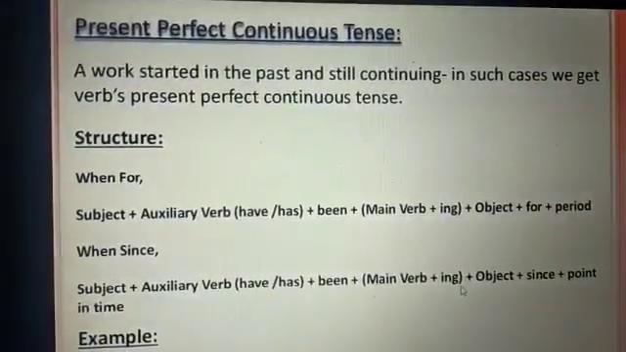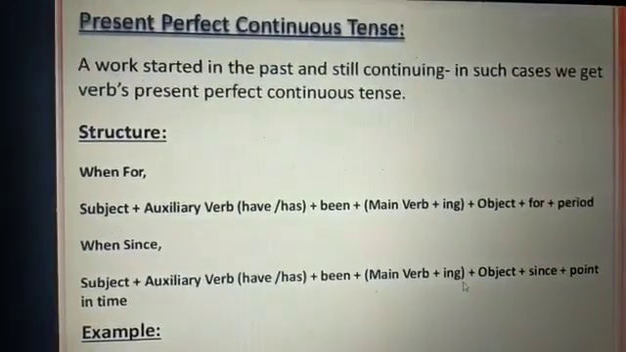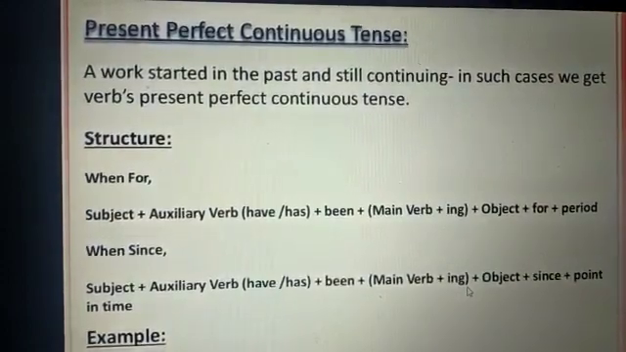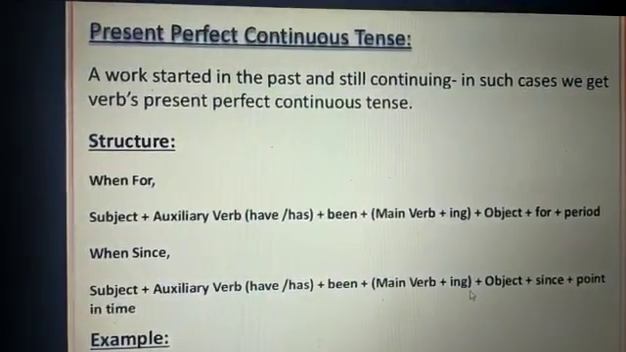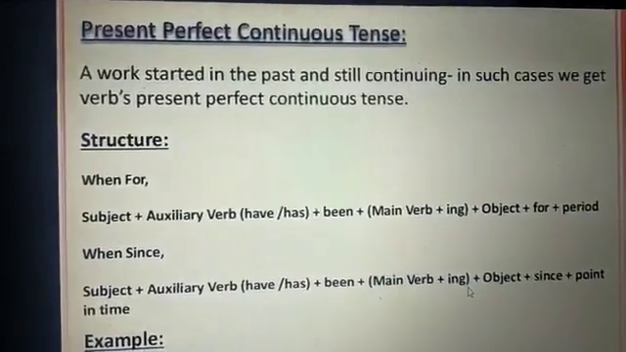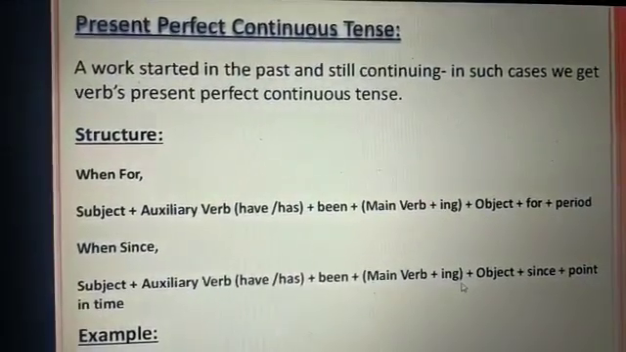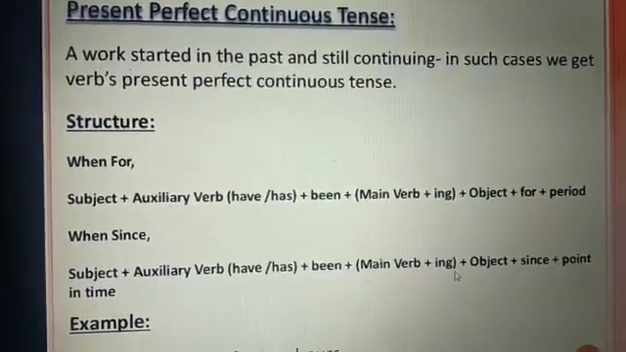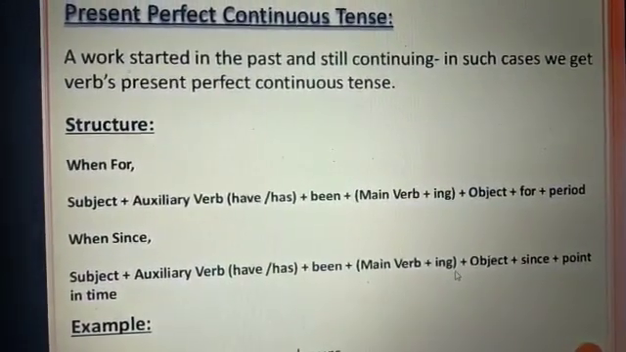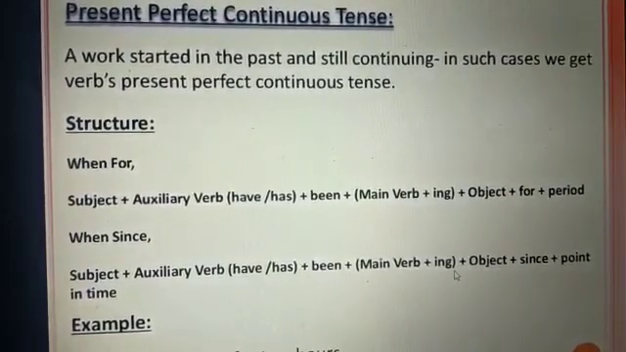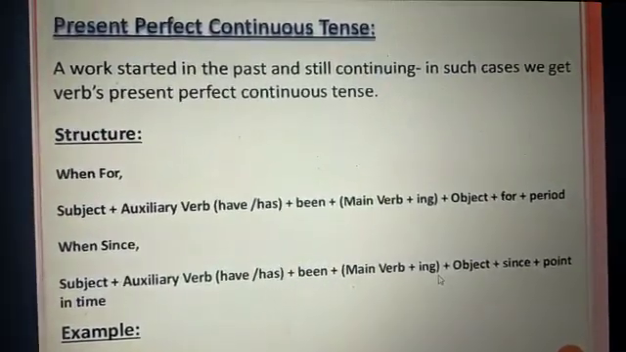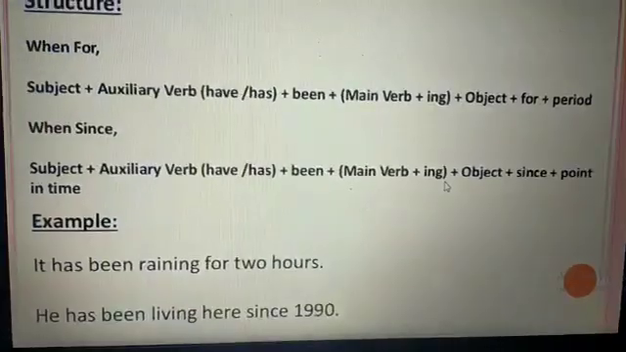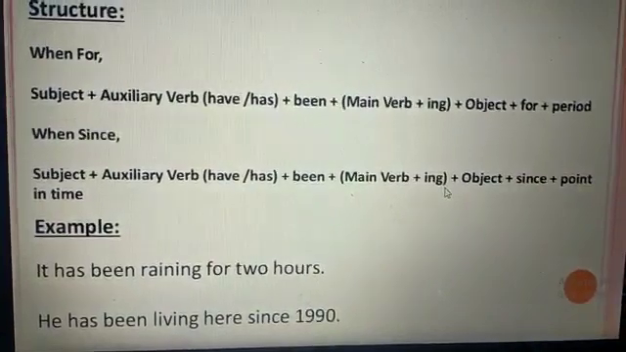The last type of the present tense is the present perfect continuous tense. This tense combines the ideas of the present perfect and the present continuous. The present perfect continuous focuses on the continuation of an activity from past to the present, a work that started in the past and is still continuing. The structure is: subject plus auxiliary verb have, has plus been plus main verb plus ing plus object and the time period. Example: it has been raining for 2 hours.